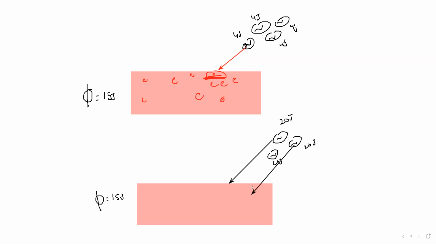So when the light falls on the metal surface, one electron absorbs one photon, and our assumption is that the electron that absorbs the photon is removed from the surface, because if I want to remove an electron from inside, not at the surface, I need a different amount of energy. So the minimum possible energy to remove an electron from the surface is the work function. For an electron in the center, it needs a different amount of energy. So when this absorbs, 15 joules it will use as the work function to come out at the surface, and the remaining 5 joules it will use as kinetic energy.